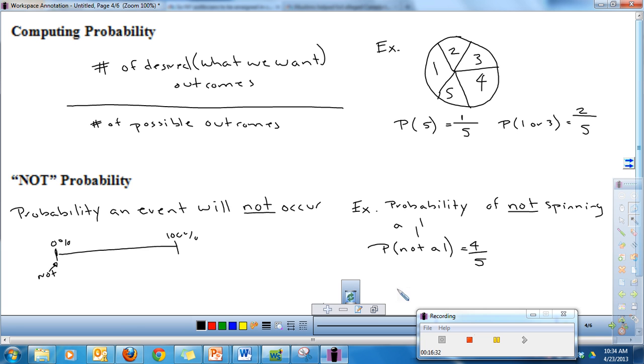Another way of doing that is to think of it in terms of a whole number. If we know that the probability of spinning a number is 1, okay, we're going to spin something. What's the probability of spinning a 1? Well, a probability of spinning a 1 would be 1/5. There's one way to get a 1. And if I subtract 1 minus 1/5, I get the probability of not spinning a 1. So also, if you take the probability of spinning something away from 1, you can get what it is to not spin that.